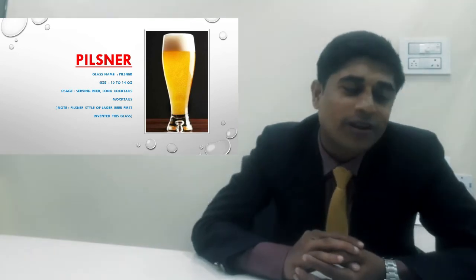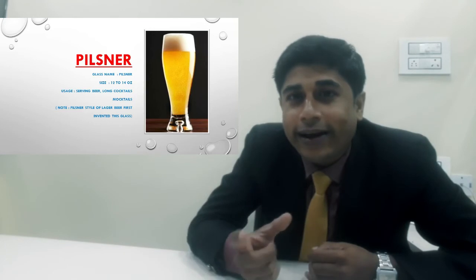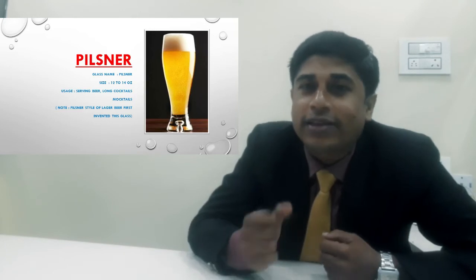So what is the ounce of this beer glass? This beer glass ounce is 12 ounce to 14 ounce. Why 12 to 14? Why is it not 10 to 12? Okay, basically the pint beer size is 350 ml. If you divide the 350 ml by 30 ml, you get a figure of around 11 point something.